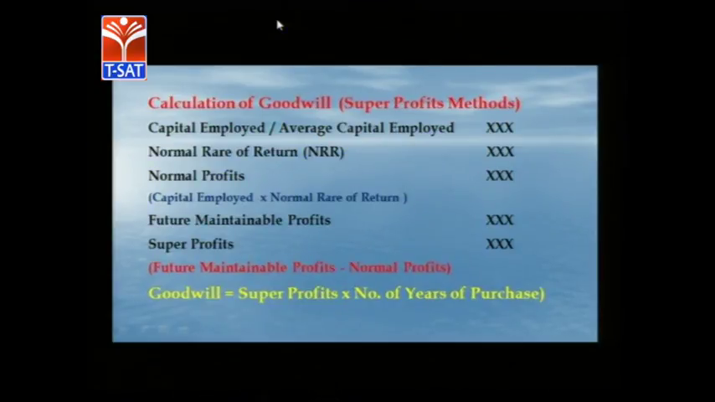Future maintainable profits minus normal profits gives you super profits. It's very simple. Future maintainable profits may be given in the problem. Normal profits we have to calculate with the help of normal rate of return and capital employed, and deducting normal profits from the future maintainable profits we will get super profits. Once the super profits are arrived, we have to multiply super profits with the number of years of purchase, and we will get goodwill. So it's very simple. If you concentrate on these few steps, it is very easy to calculate.